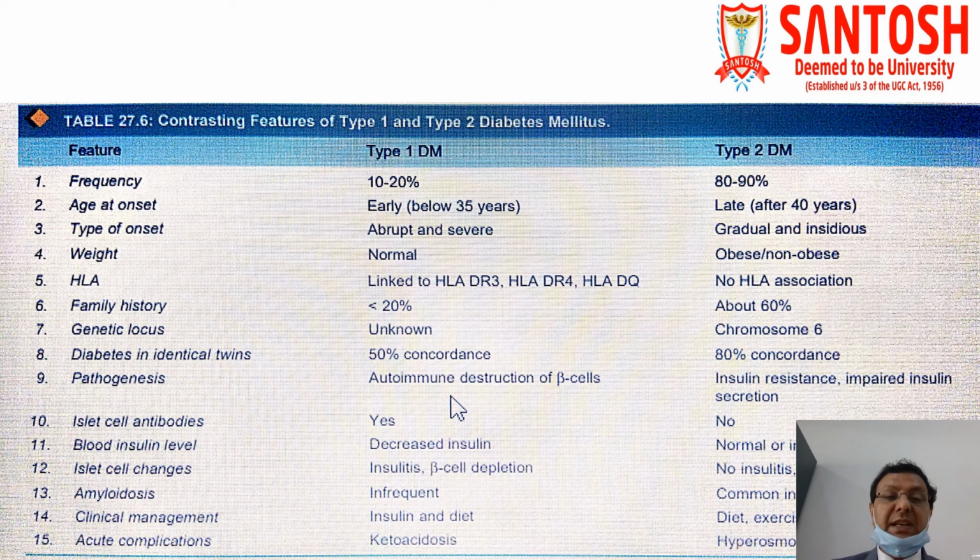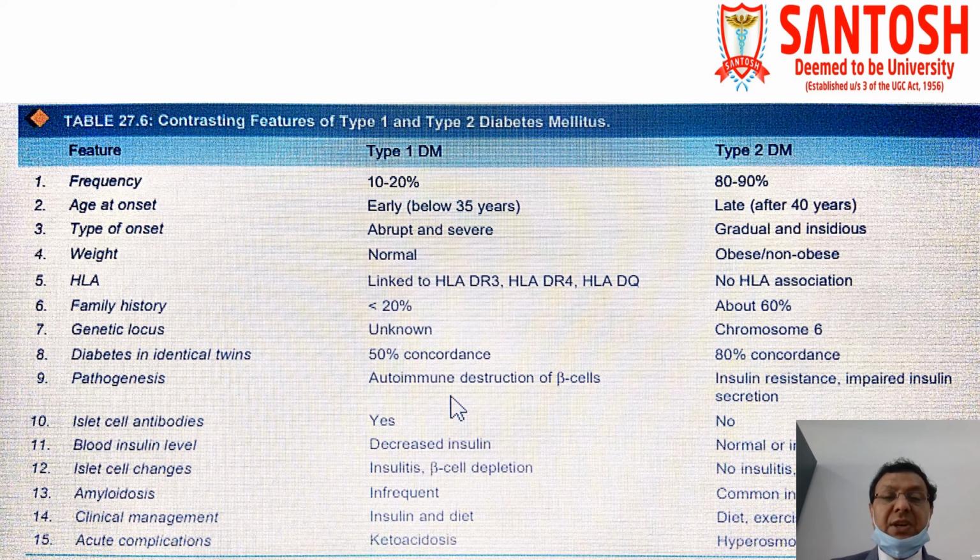Family history is usually in less than 20% of cases in type 1, while in type 2 diabetes mellitus patients it is approximately 60%. Genetic locus is usually unknown in type 1, while chromosome 6 is listed in type 2 diabetes mellitus. But this is wrong information. This table is taken from the Harsh Mohan textbook of pathology, but chromosome 6 is actually associated with HLA, and it is more common in type 1 rather than type 2 diabetes mellitus.